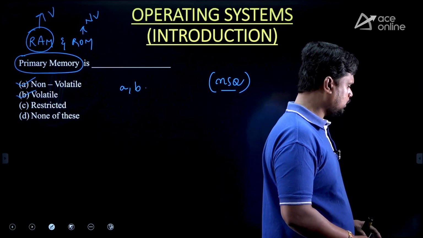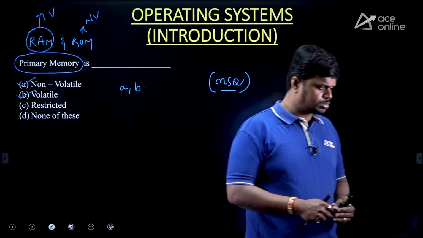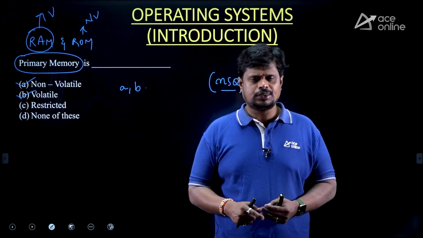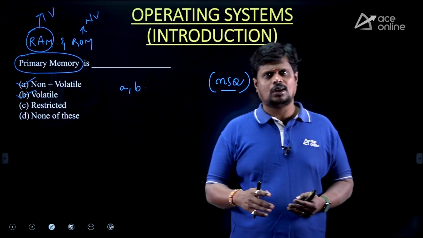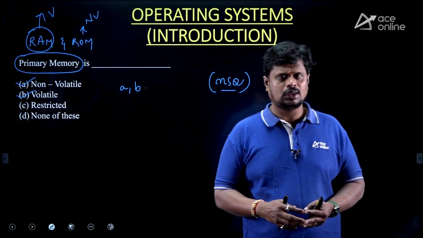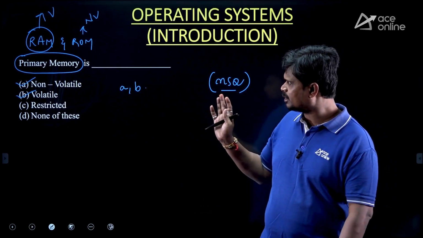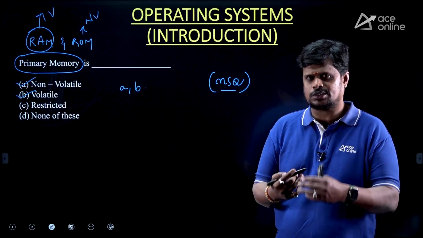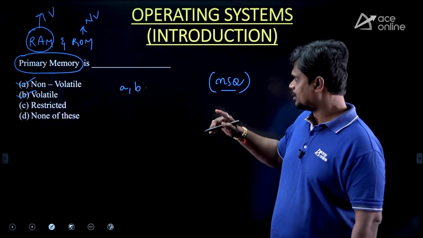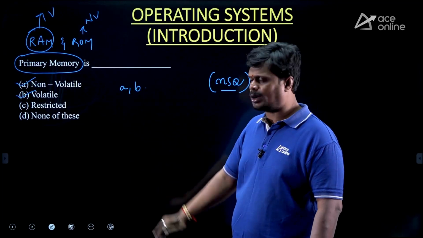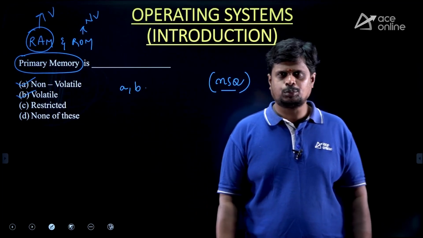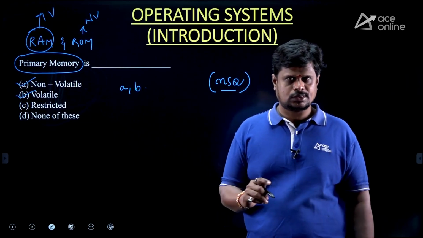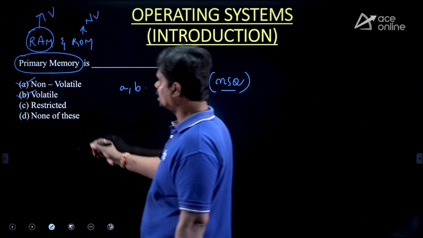But generally in our concepts, operating systems, memory management or CO concepts, we generally consider the primary memory to be RAM because mostly we are working with the RAM. But this is just a simple question to test your fundamentals. See, primary memory in the sense both RAM and ROM are primary memory, right? ROM is non-volatile and RAM is volatile. So both you can consider, but specifically it has to mention RAM.